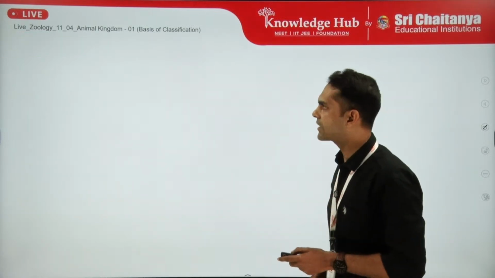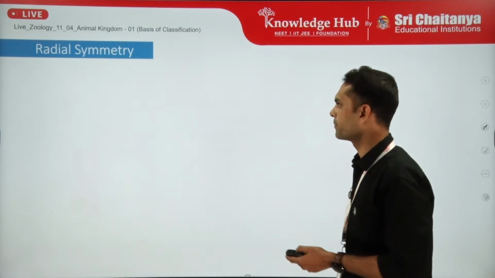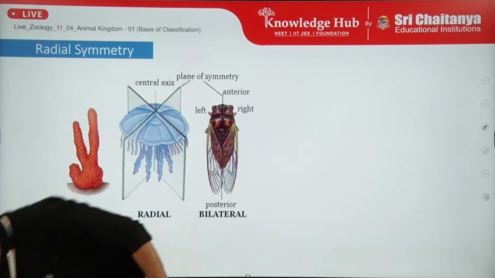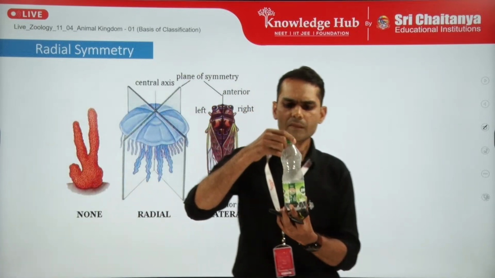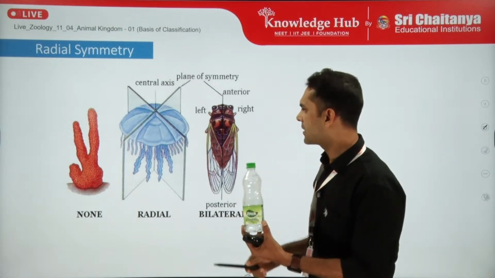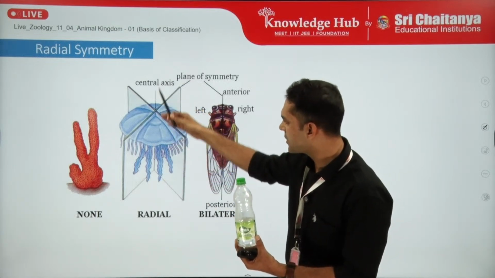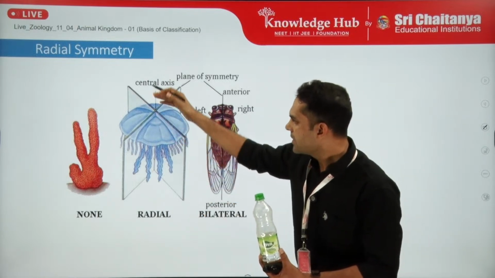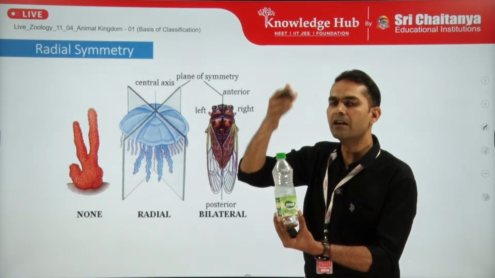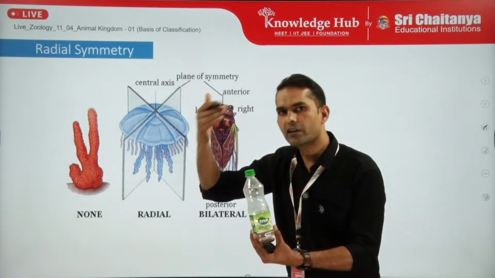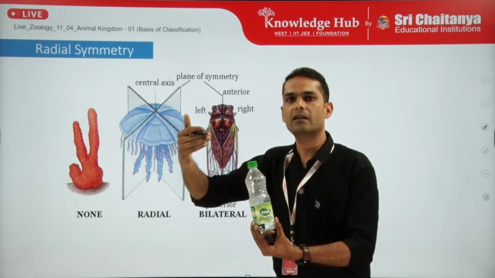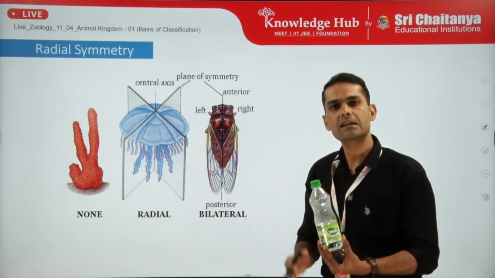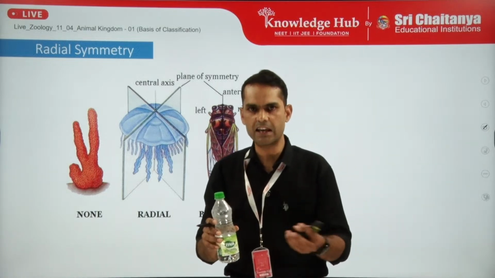Moving on to the next part, the radial symmetry. Here we can see the example which I have taken. Again I will take the bottle, this cylindrical structure. So the cylindrical structure is more or less represented by this one. The other radial symmetry example is, here you can see that if we divide in more than one plane, and at every plane we are obtaining identical halves, then such kind of symmetry is called radial symmetry. Radial means radius, along the radius.